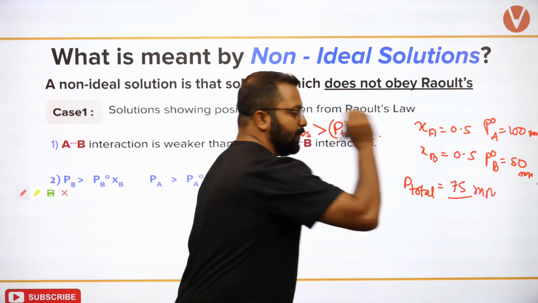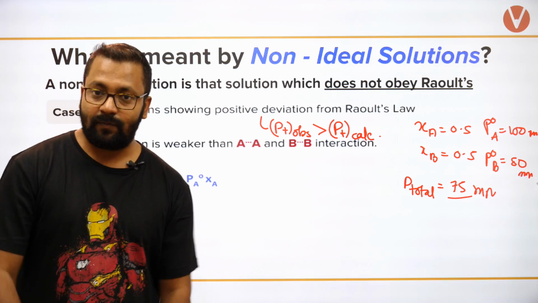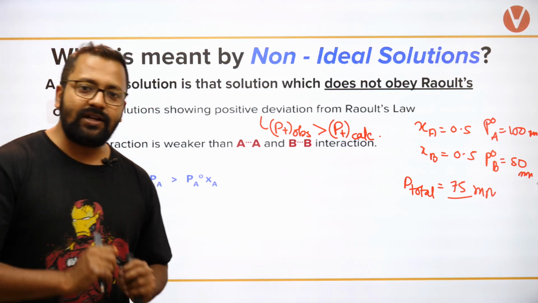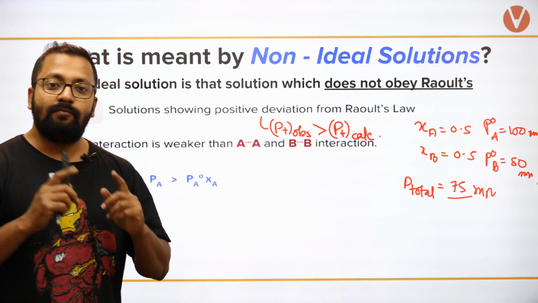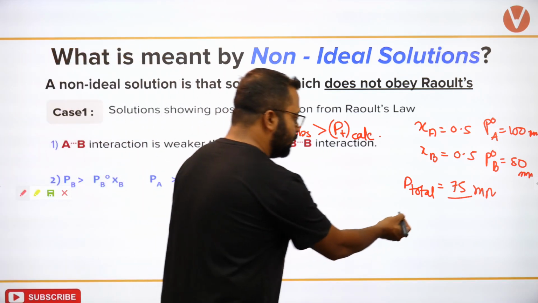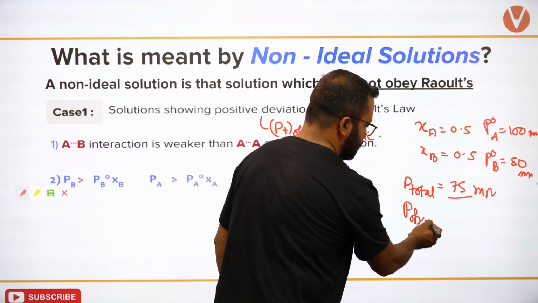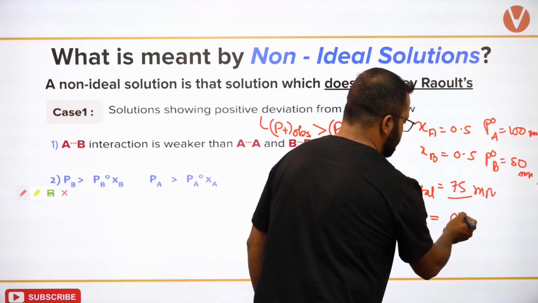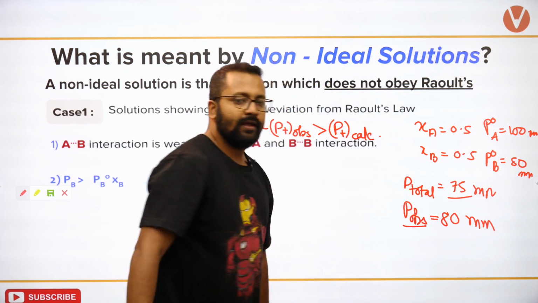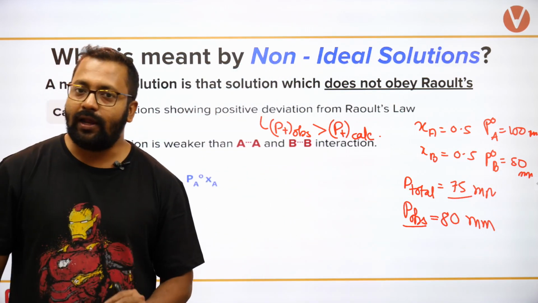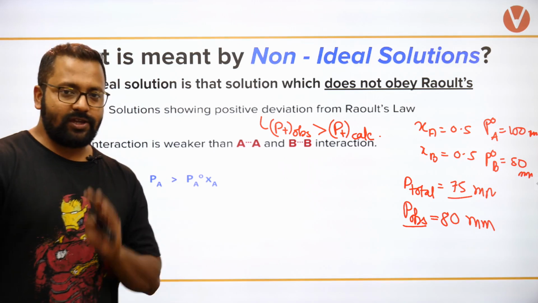So you have calculated P total as 75. But when you did the experiment and the P observed is more than 75, say you are getting 80, then you call it positive deviation.